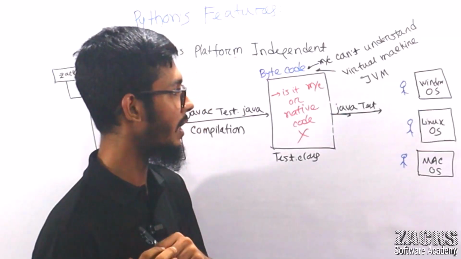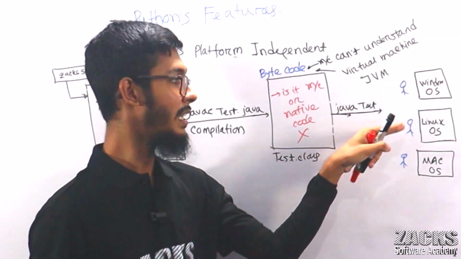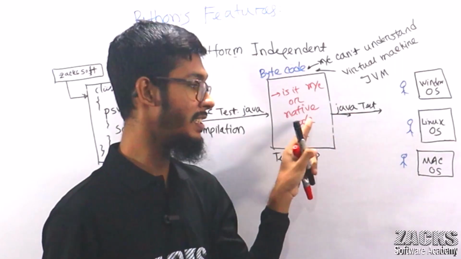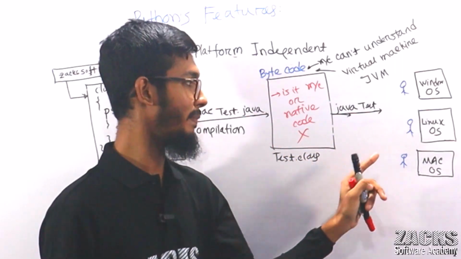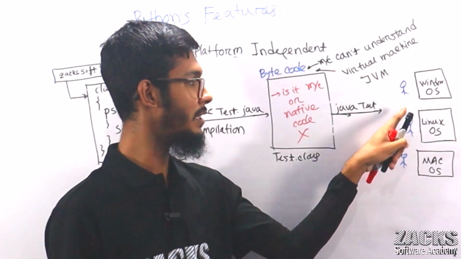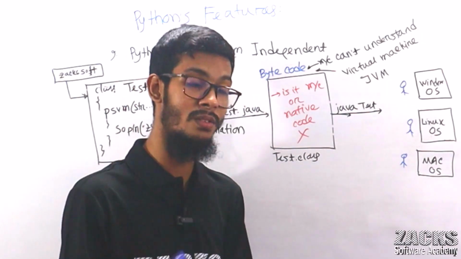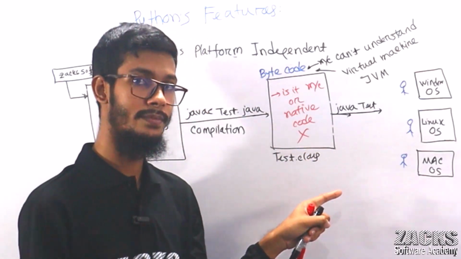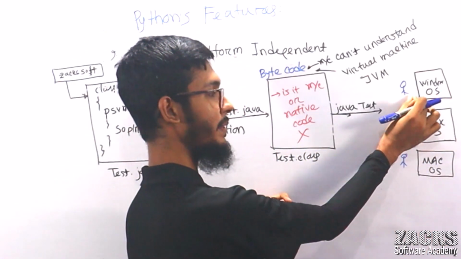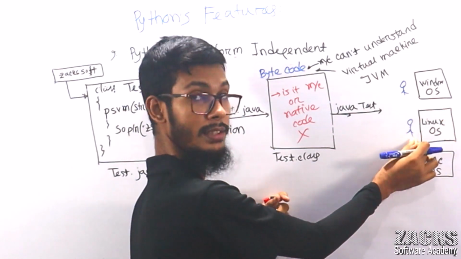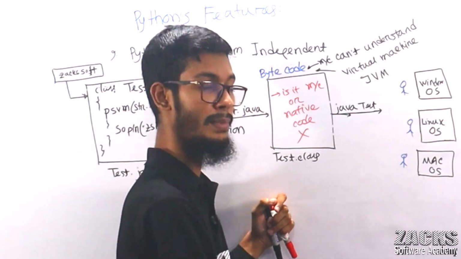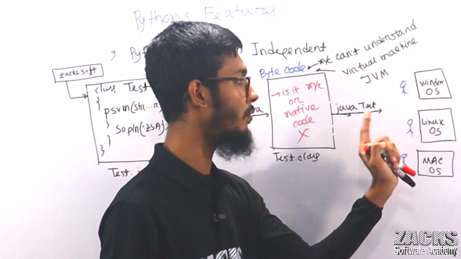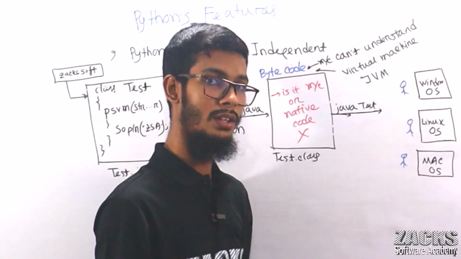So all the JVMs can understand this bytecode. This JVM can understand this bytecode, this JVM can understand this bytecode, and this Mac JVM can understand this bytecode. Maybe JVM1, JVM2, JVM3 are not the same, but they can understand this bytecode, right? For Windows one JVM, for Linux one, for Mac one. Obviously they are not the same, but they can understand. So we download it in Linux, Mac, or any operating system.